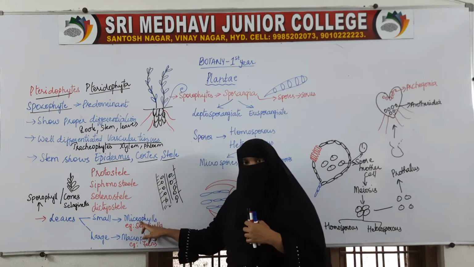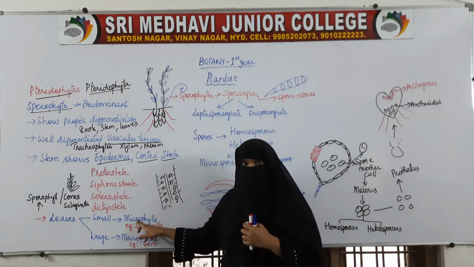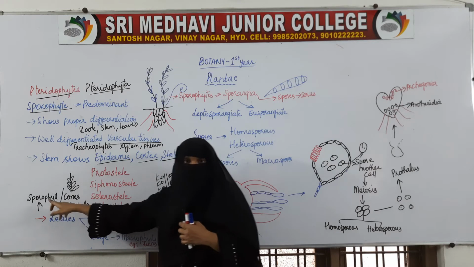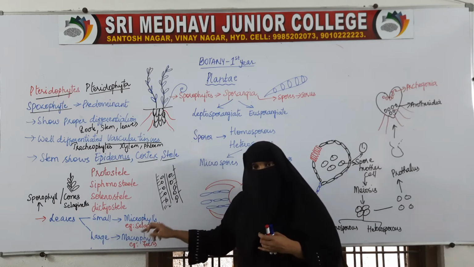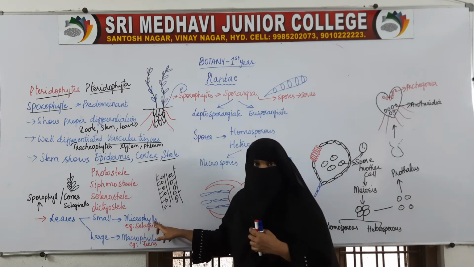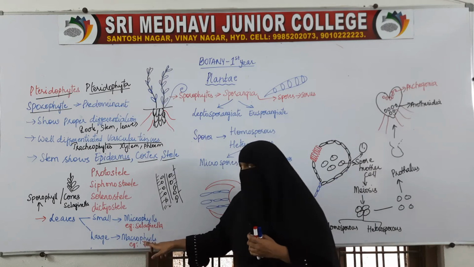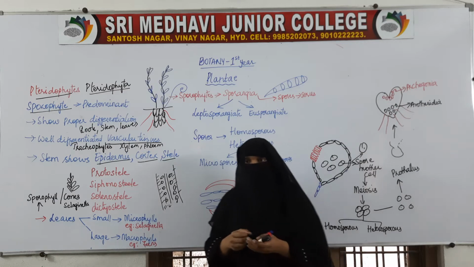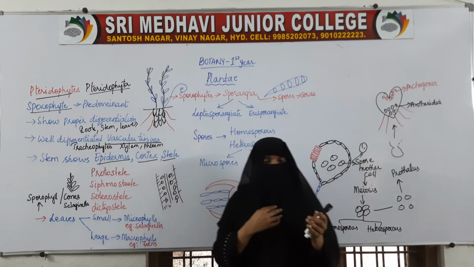So these microphylls will produce spores, so those are called microsporophylls. That is, the leaves produce spores. The small leaves which produce spores are called microsporophylls. The larger leaves which produce spores are called macrosporophylls.